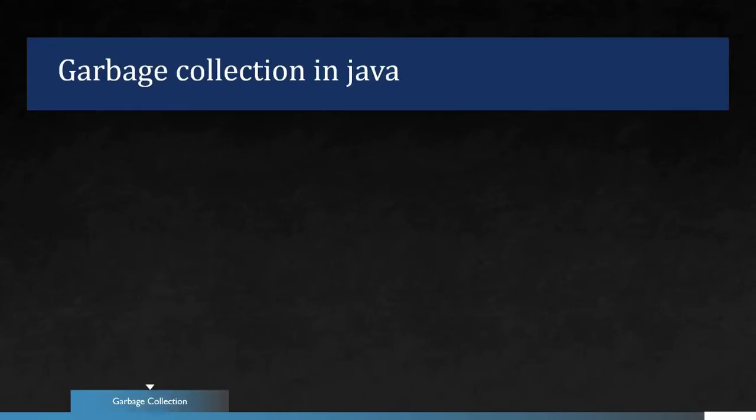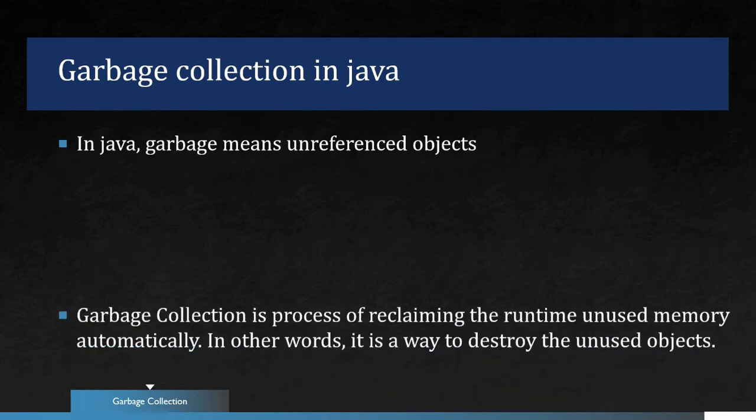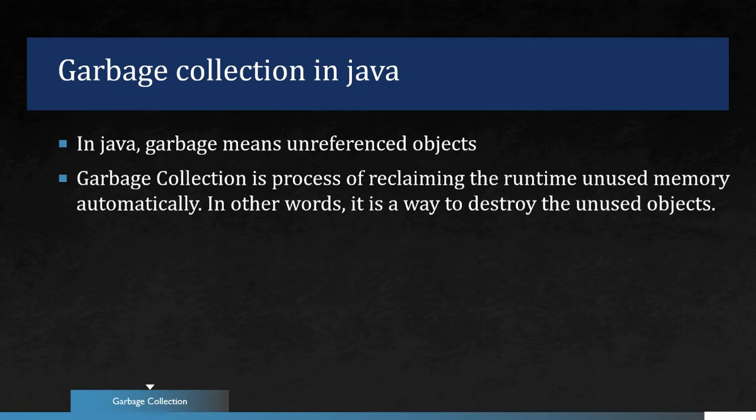Today we will discuss garbage collection in Java. What is garbage? We can say in Java, garbage means unreferenced objects. What is garbage collection? You can say garbage collection is a process of reclaiming the runtime unused memory automatically. In other words, it is the way to destroy the unused objects.